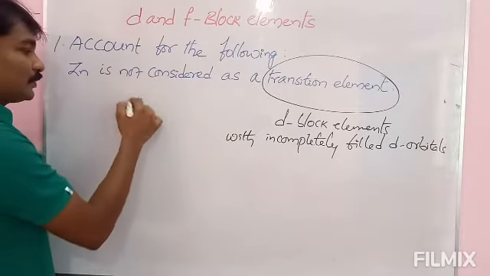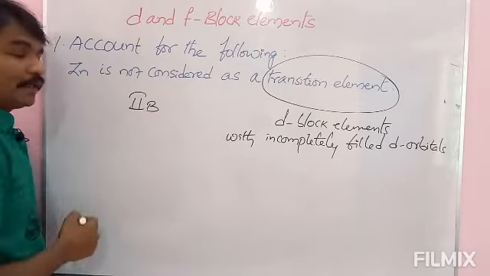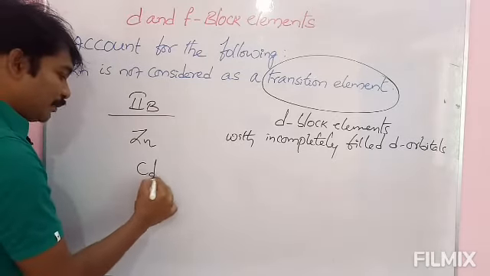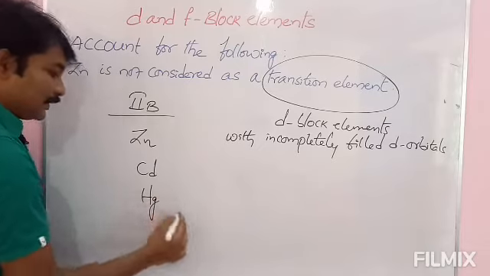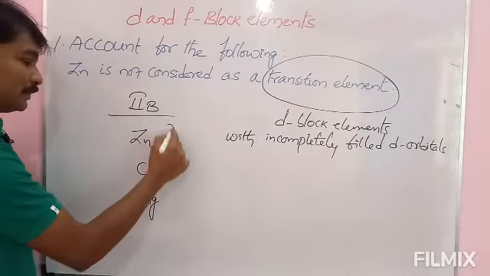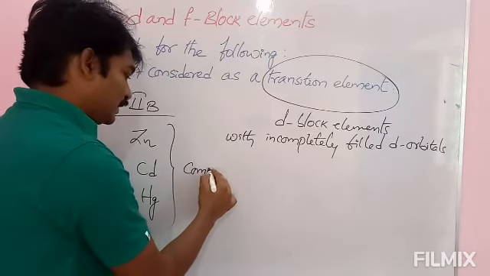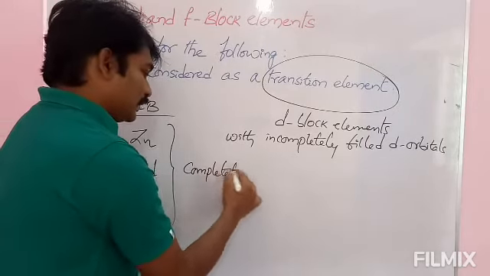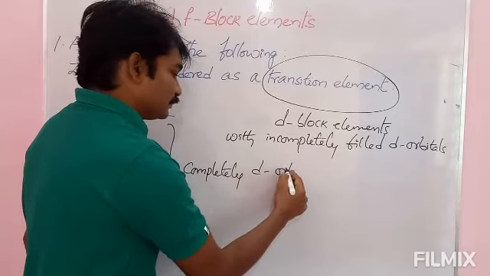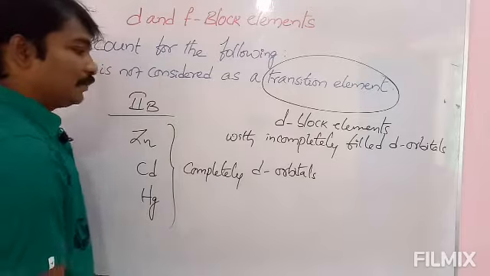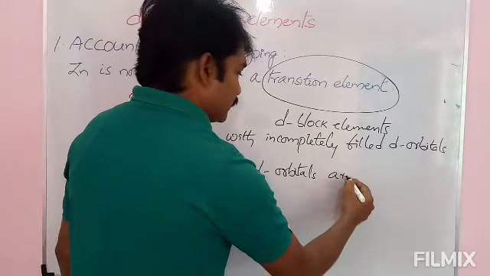Reason: zinc belongs to the second B group, and second B group elements, zinc, cadmium and mercury, have completely filled d orbitals. Completely filled d orbitals are present in these three.